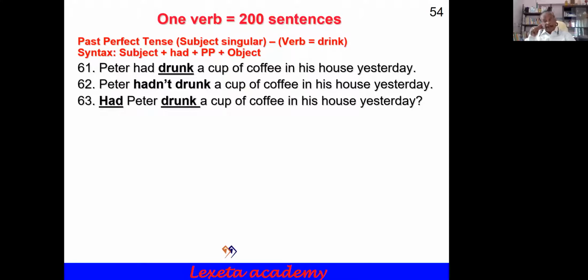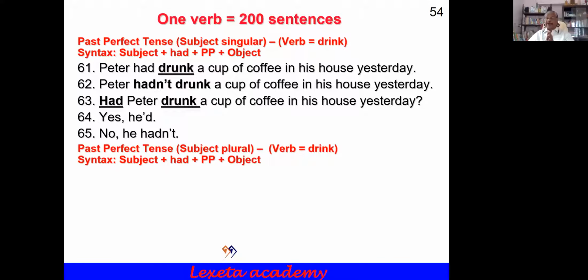Had Peter drunk a cup of coffee in his house yesterday? Interrogative. Yes, he had. No, he hadn't. So, two answers. Then, past perfect tense, subject plural. The same verb, drink. Syntax, the same syntax, subject plus had plus past participle plus object.